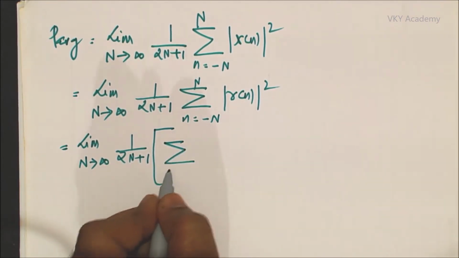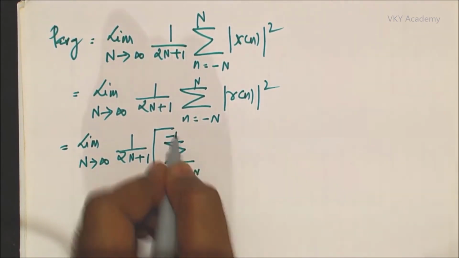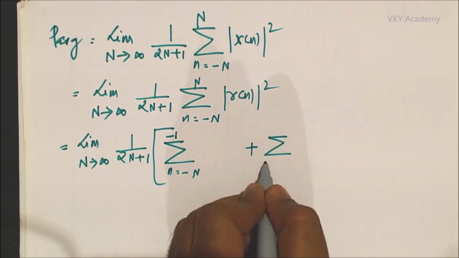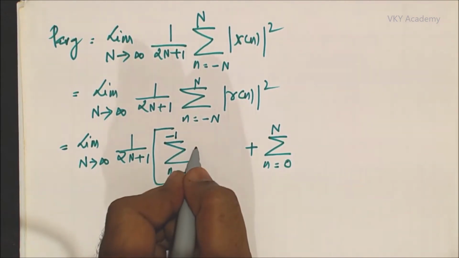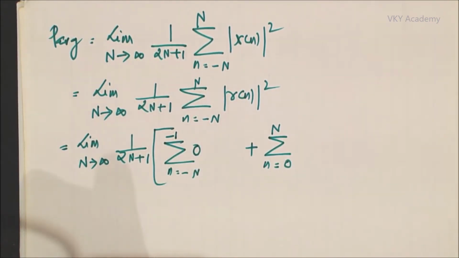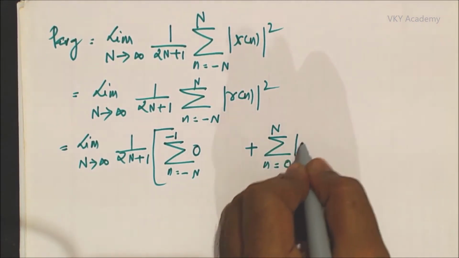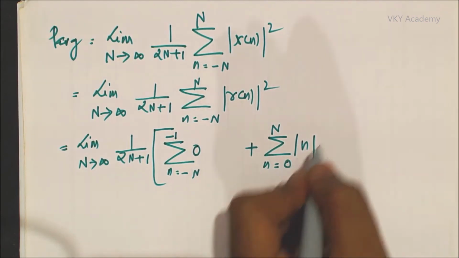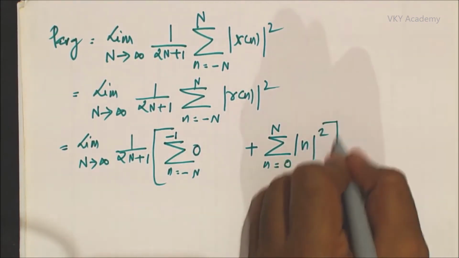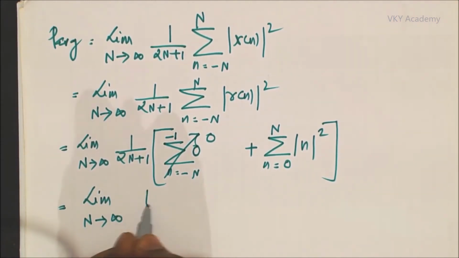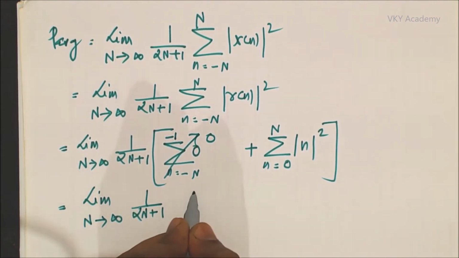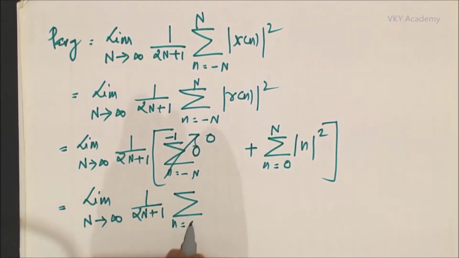That is limit capital N tends to infinity 1 upon 2N plus 1, and we split the summation into n equal to minus N to minus 1 plus n equal to 0 to capital N. Between minus N to minus 1 it is always equal to 0, because the ramp signal is always equal to 0 for n less than 0, and is always equal to n for n greater than or equal to 0. So this part will be 0. Now it can be written as limit capital N tends to infinity 1 upon 2N plus 1 summation n equal to 0 to capital N